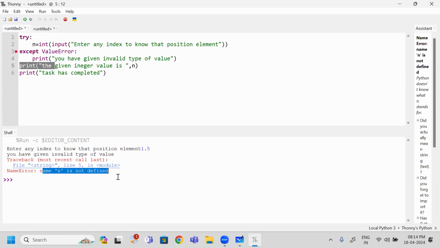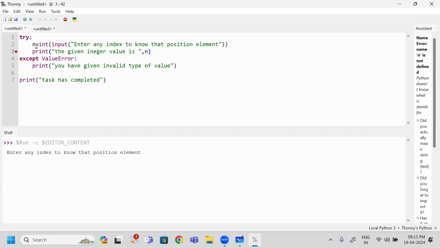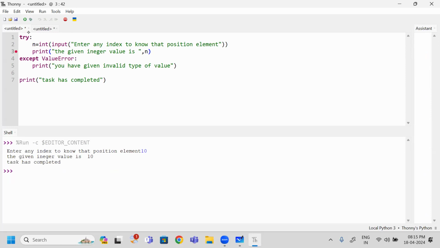Are you clear? Then what is the suitable thing you need to do? Either you have to write this one at this place. This line, you need to cut it and write at this place. This program is running perfectly. 10, yes, the given value is 10. If I give 3, does it work? Does it generate an exception or not? Yes.